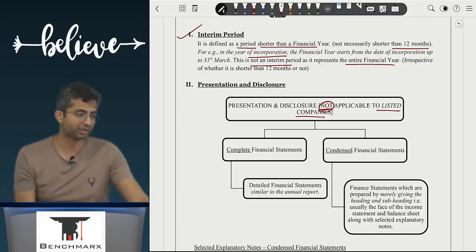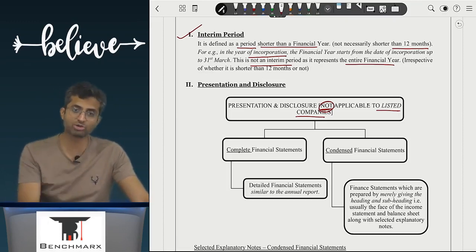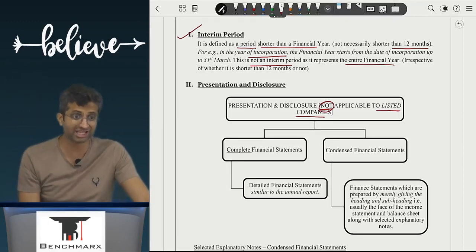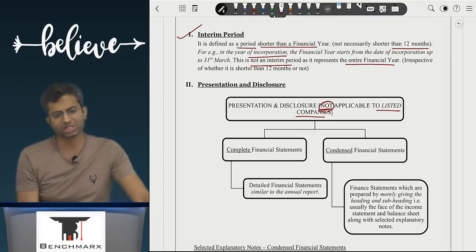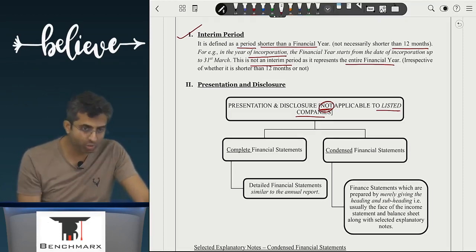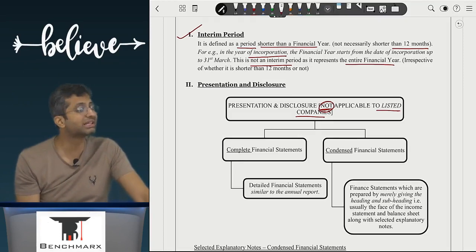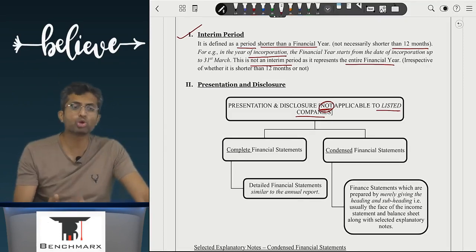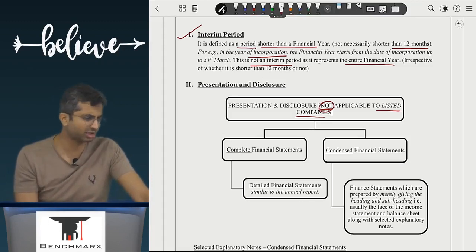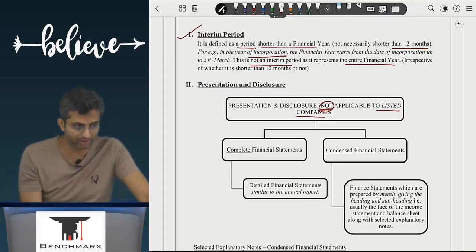To prepare accounts half yearly. The Companies Act says you have to prepare accounts annually and submit it to the Registrar of Companies, MCA, Ministry of Company Affairs, annually. But maybe banks require, maybe stock exchanges in their listing agreement require, maybe you want to give better presentation to your readers and you are disclosing. So you can present your financial statements on an interim period basis. Are we clear with this?